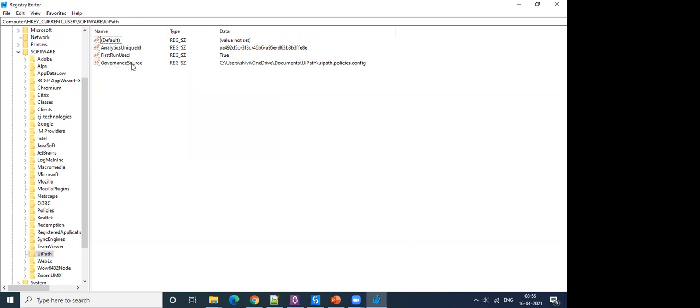If you name it GovernanceSource1 or Governance or Source, or any other name here, the policy file will not be picked. It has to be exactly this GovernanceSource, and the value will be the path where you have placed your config file so that it can pick up from there. This is the second method. The first method, locally, is not a secure way to enforce policy, but this one is a little more secure, and using it we can enforce this policy to different systems by making this a part of an installation script.